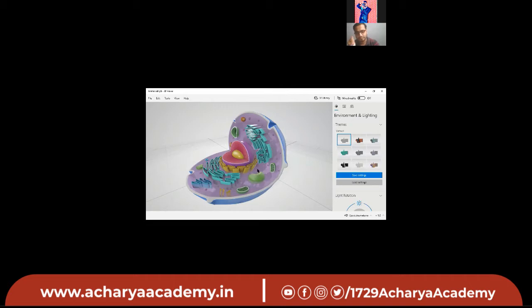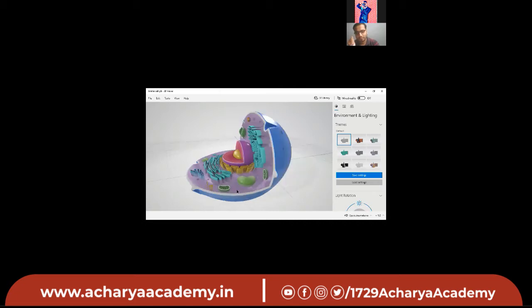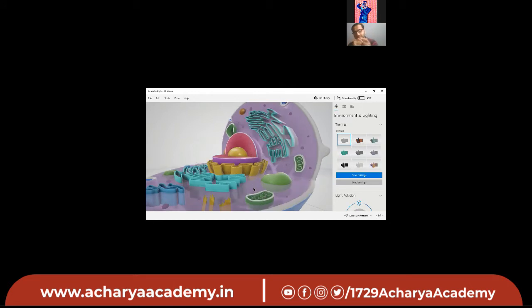Digester of cell. Suicidal bags. Yes. Why it is called a suicidal bag? It digests the whole cell. Yes, you are right. And this part, which is this part? Mitochondria. Powerhouse of cell. Yes, it is called a powerhouse of cell.